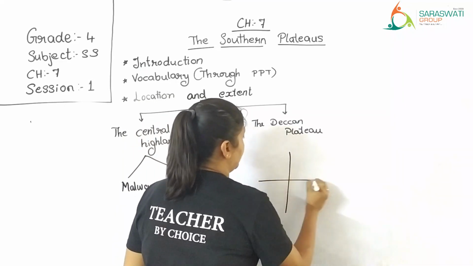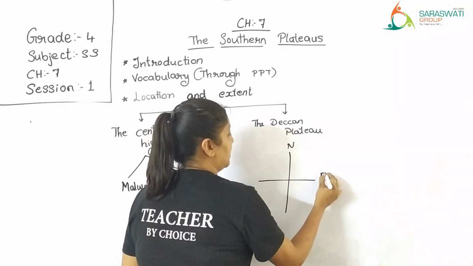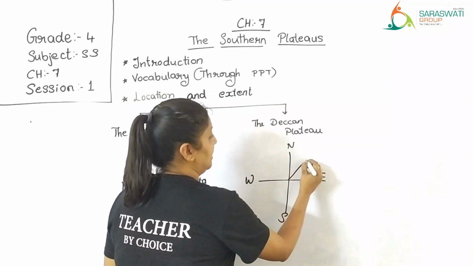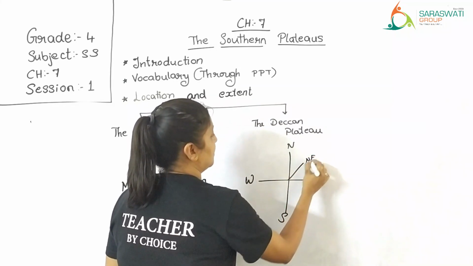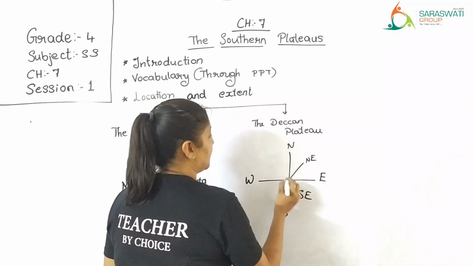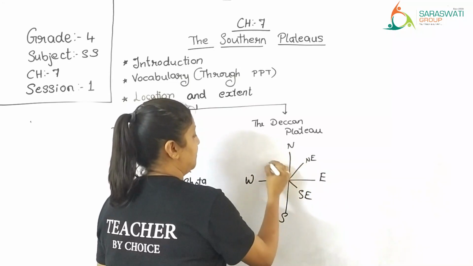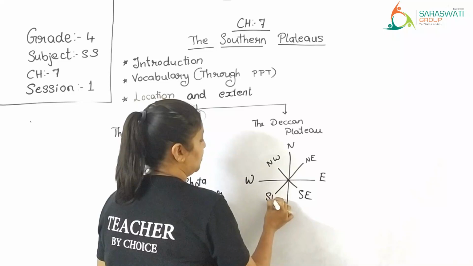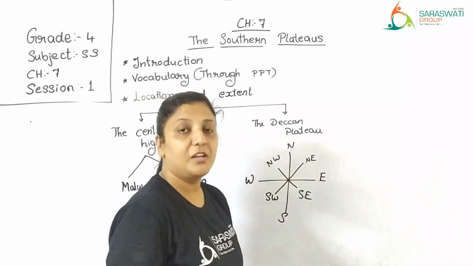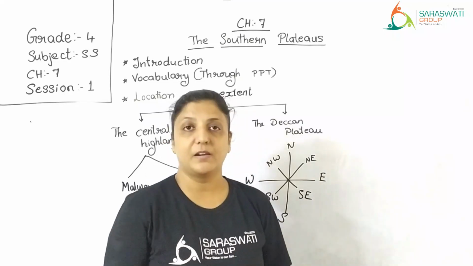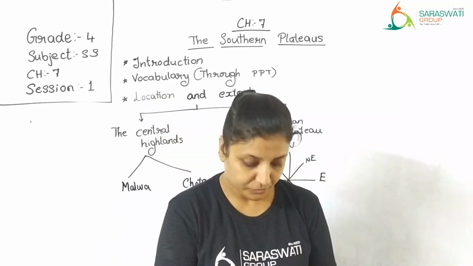These are the four main directions: north, east, west and south. In between north and east you have northeast. Between south and east you have southeast. Between north and west you have northwest, and between south and west you have southwest. So here Chota Nagpur Plateau is on the northeastern side of the southern plateau.